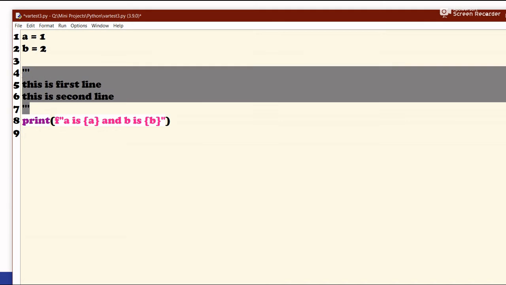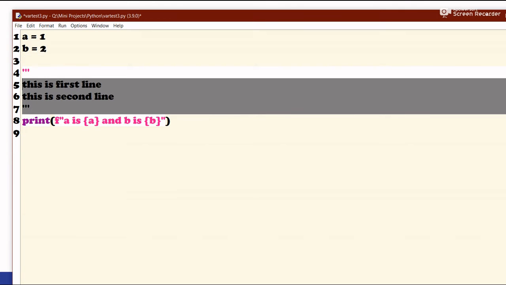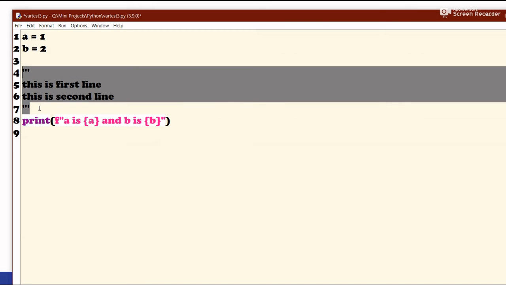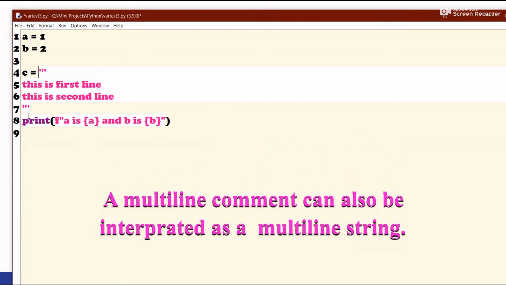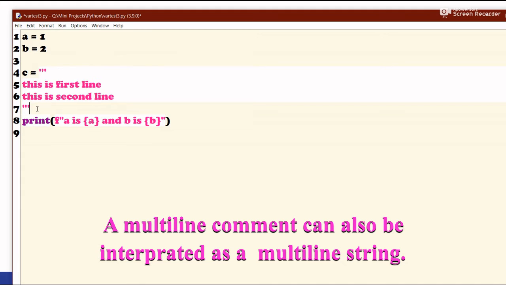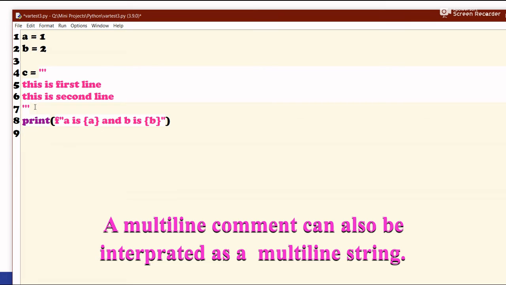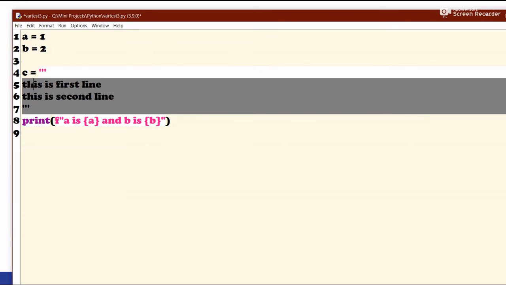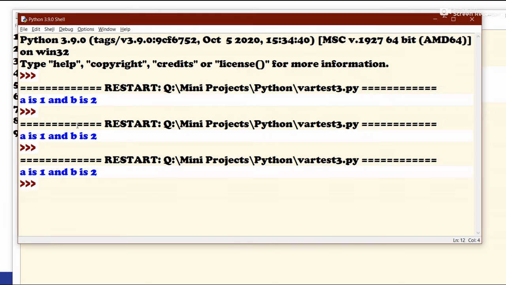Now one more thing I would like to say, this triple quotes thing that we have written over here, or multi-line comment that we have written over here, can also be interpreted as a multi-line string. So let's try this. Let's actually store this thing. Let's say c is equal to this comment. Actually, now you might be thinking this is ignored by the compiler, right? But in case of multi-line comments, actually the comment is a string. So we can store this multi-line string in a variable, let's say a variable called c. So in place of printing all these things, let's just print the value of c now. Let's see what we get.